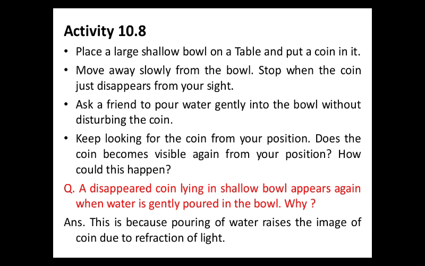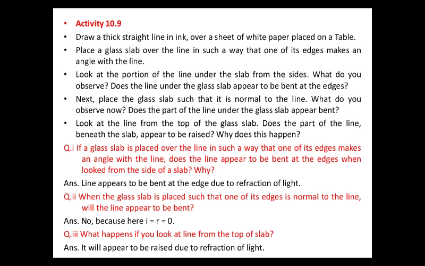From that position, initially the coin was not visible, but when your friend pours some water into the bowl, it starts becoming visible to you. So why did it happen? This is because the pouring of water raises the image of the coin due to refraction of light. A virtual image of the coin was formed at a slightly higher position, and then you are able to see the coin.